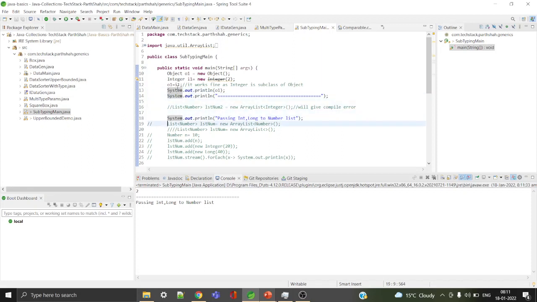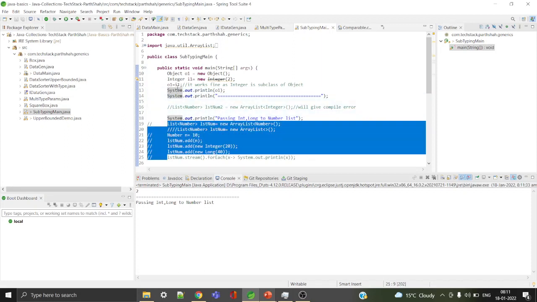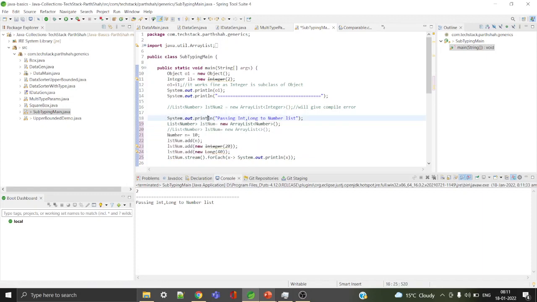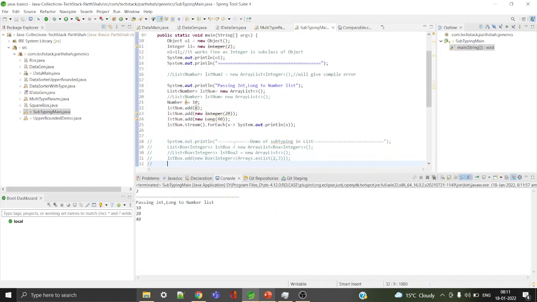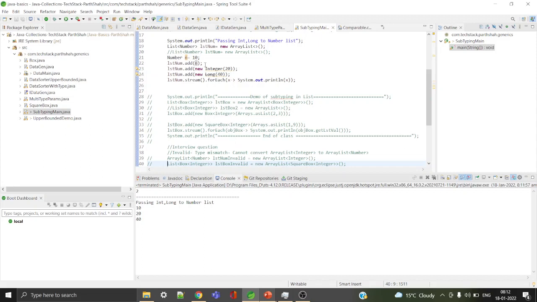Now if I take the subtyping concept here, what does that mean? I have created a List of Number. Okay, I can pass a Number to it, which is absolutely fine. N is a Number. I can pass Integer, I can pass Long. And then I can run the code, so it will still work: 10, 20 and 40, it will still work. So subtyping means any type which is a compatible type, we can pass that.